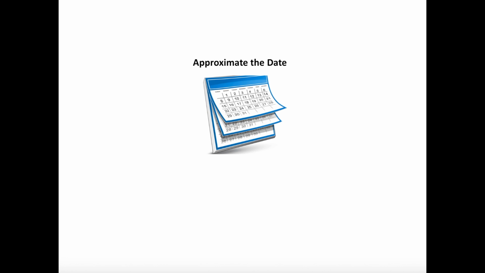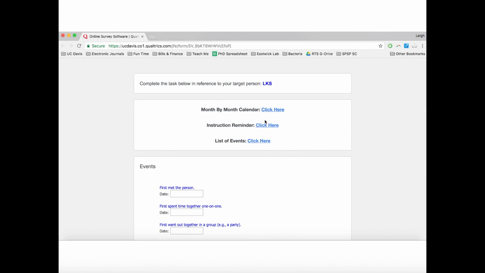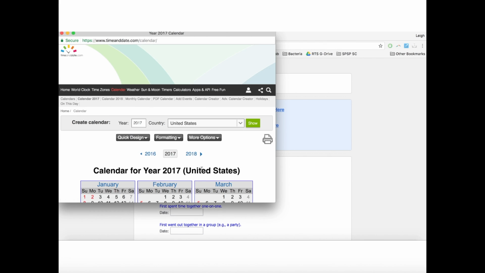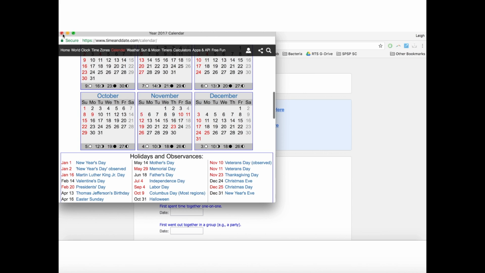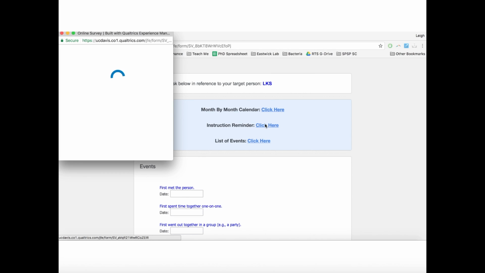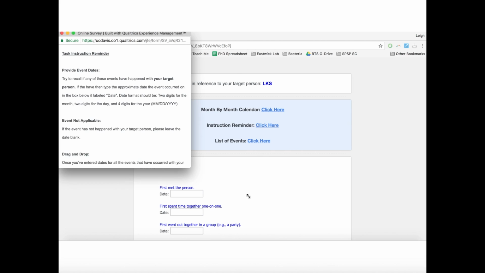We realize that it may be difficult to pinpoint exactly when some of these events happened, so please just give your best guess of the date the events occurred. In order to help, we've provided a link to a monthly calendar at the top of the page that you can use to help jog your memory. This calendar will open in a pop-up window so that you can easily reference it while you work on the task. We've also included a link to a written version of these instructions, just in case you have any questions about how to complete the task once you've started.